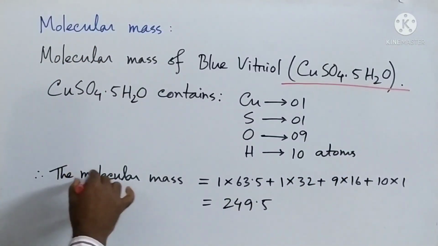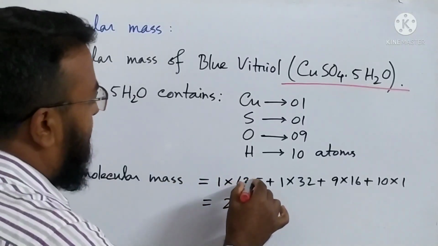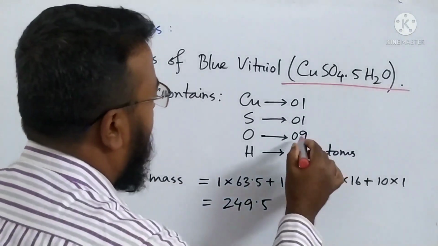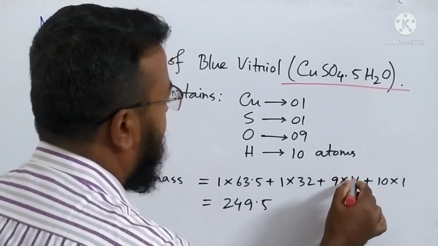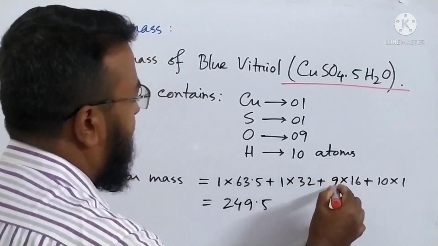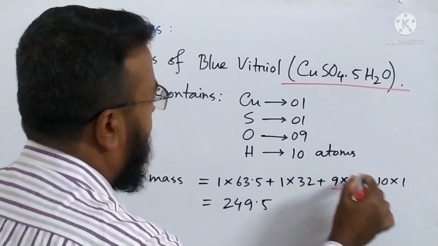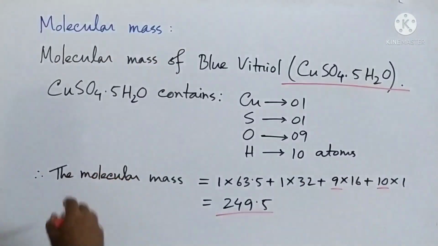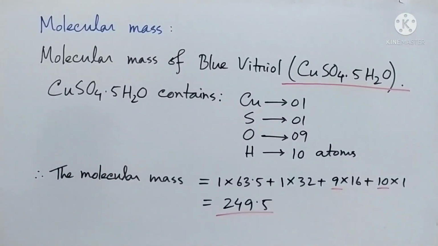Now the molecular mass will be copper multiplied by 1, sulfur multiplied by 1, oxygen 16 multiplied by 9, and hydrogen multiplied by 10, then altogether 249.5. Okay, now it is the molecular mass.